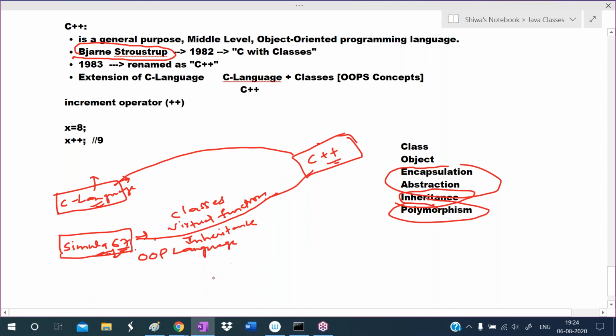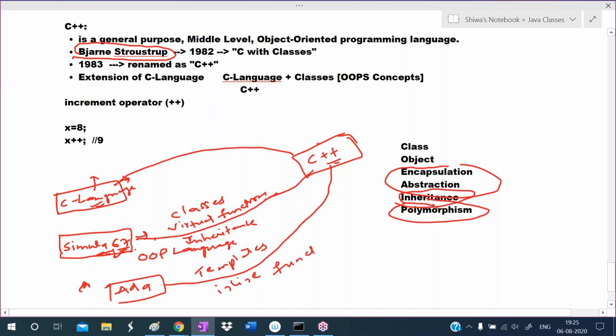Like that, he took some concepts from another language. That language name is ADA. From the ADA programming language, he took concepts like template functions, template classes, and inline functions. So the inline functions concept and the templates concept, these features he took from the ADA language and added to C++.